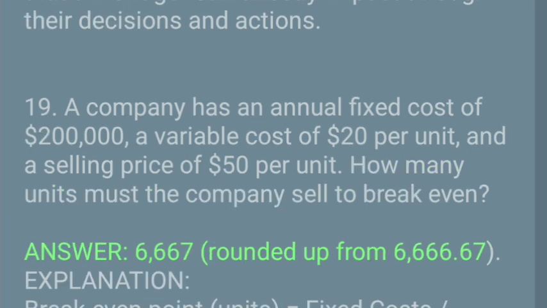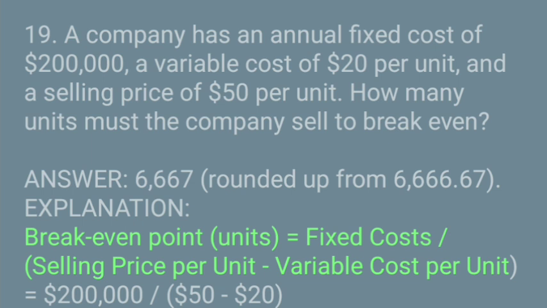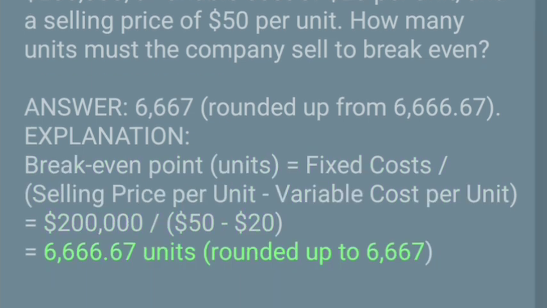Answer: 6,667, rounded up from 6,666.67. Explanation: break-even point in units equals fixed costs divided by selling price per unit minus variable cost per unit. Equals $200,000 divided by $50 minus $20, equals 6,666.67 units, rounded up to 6,667.